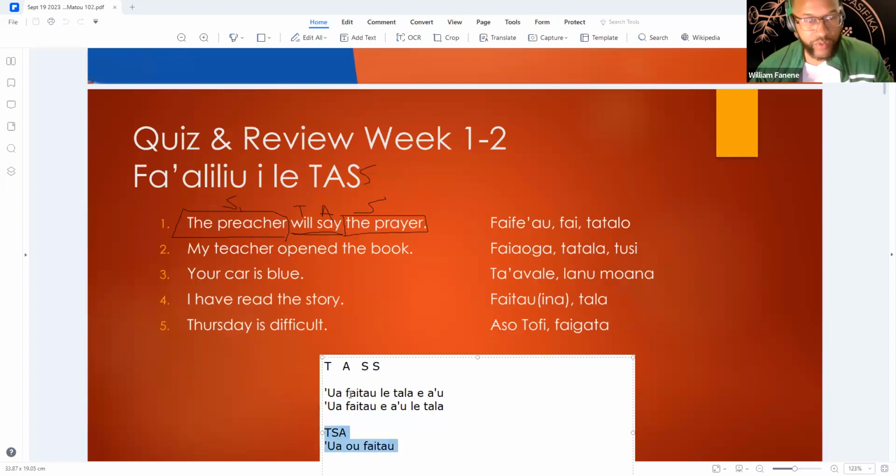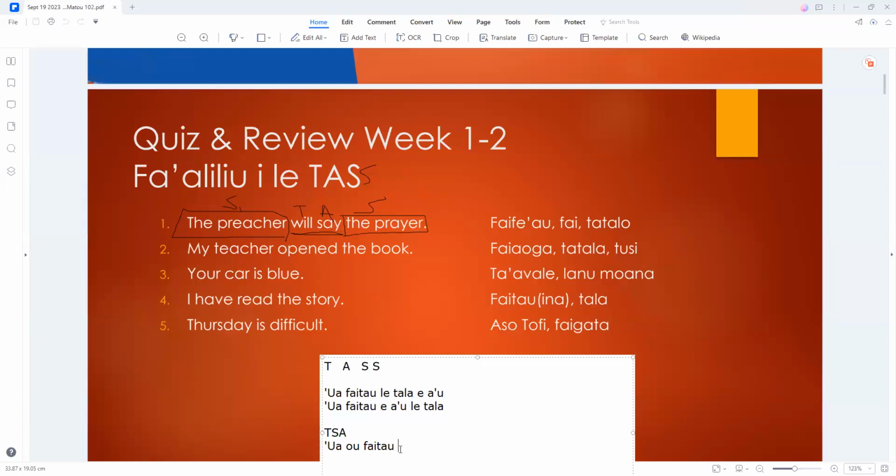The doer of the action gets marked with the e, or we can flip it around and say Ua faitau ina e au Letala. Does that make sense?